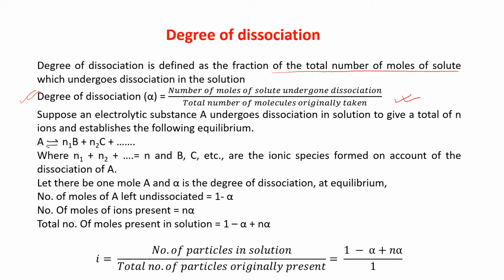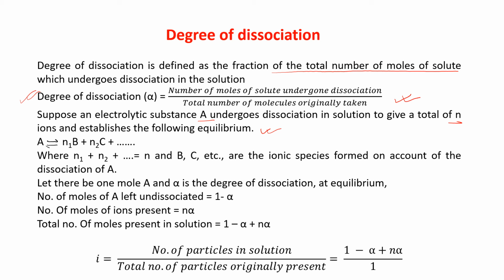Suppose an electrolytic substance A undergoes dissociation in solution to give a total of n ions and establishes the following equilibrium. See, A is giving you n1 B plus n2 C and so on, where n1 plus n2 is equal to n. And B, C, etc. are the ionic species formed on account of dissociation of A.